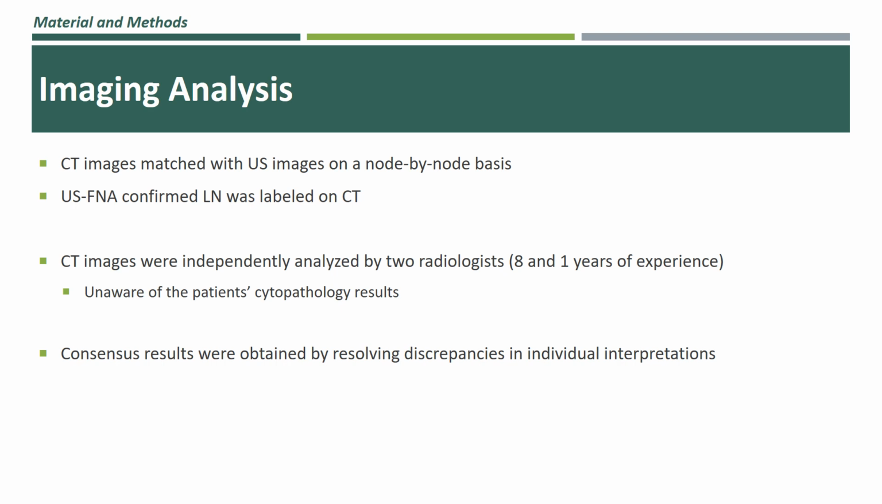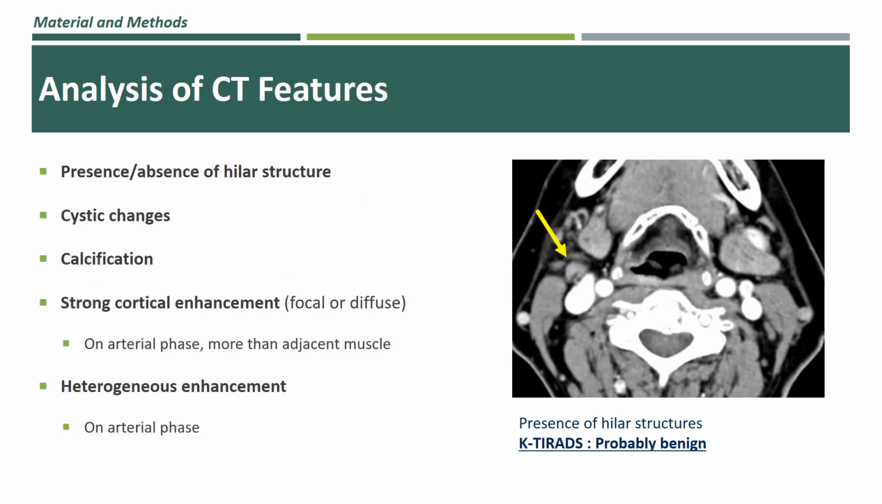CT and US images were matched on a node-by-node basis, and the FNA-confirmed lymph node was labeled on the CT. 2 neuroradiologists independently analyzed the CT images, and any discrepancies were resolved through consensus. The following CT features of the lymph nodes were evaluated: presence or absence of a halo structure, cystic changes, calcification, strong cortical enhancement, and heterogeneous enhancement.